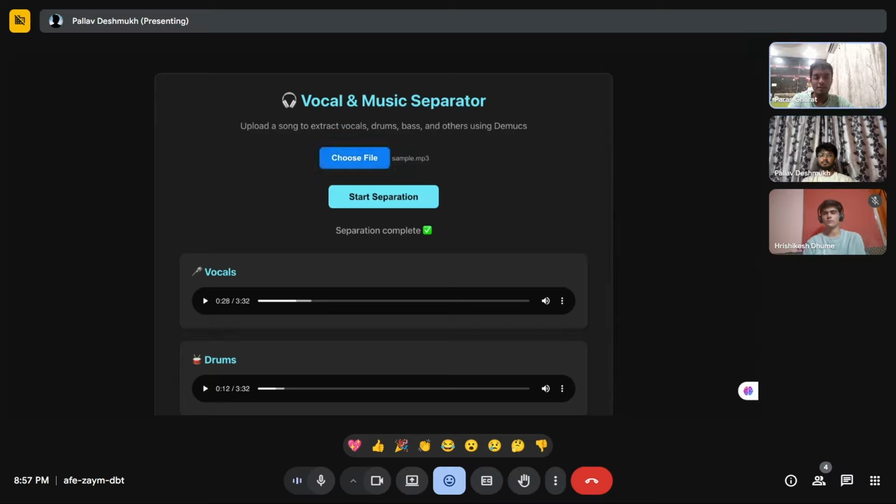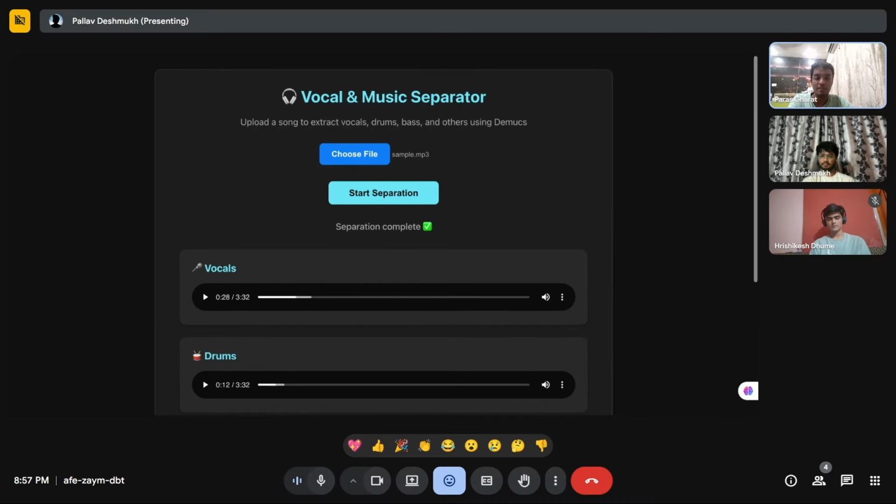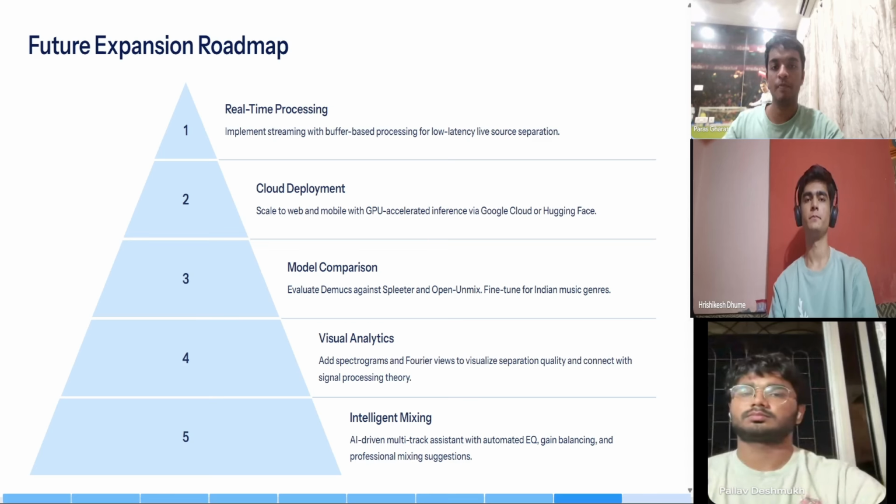These results show the real-world application of signal and system concepts. The model essentially acts as the system that performs convolution and frequency domain filtering just like we study in SNS. Only here it's powered by deep learning. The clean separation of these tracks proves that our system efficiently decomposes a complex input signal into fundamental components, achieving what we call digital signal decomposition in practice.